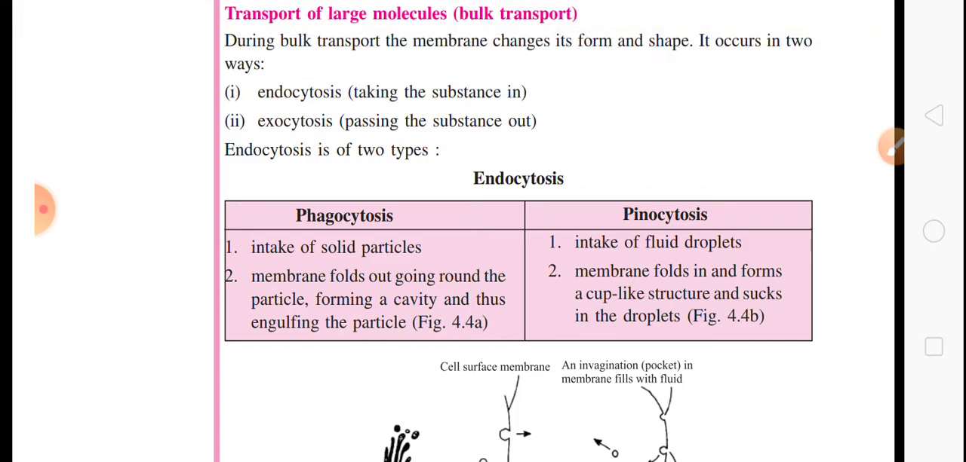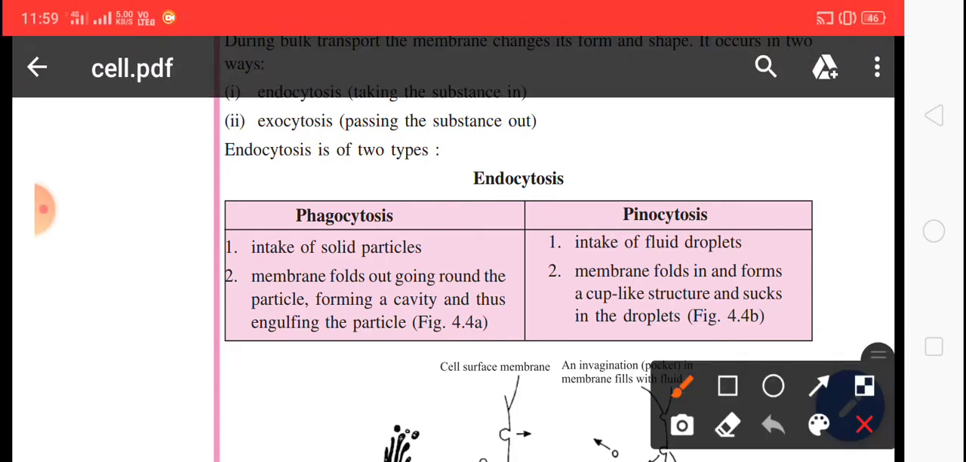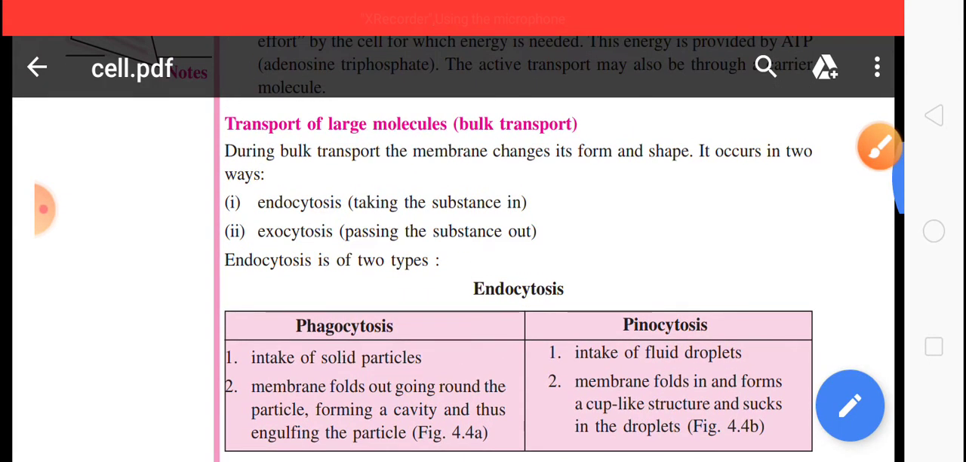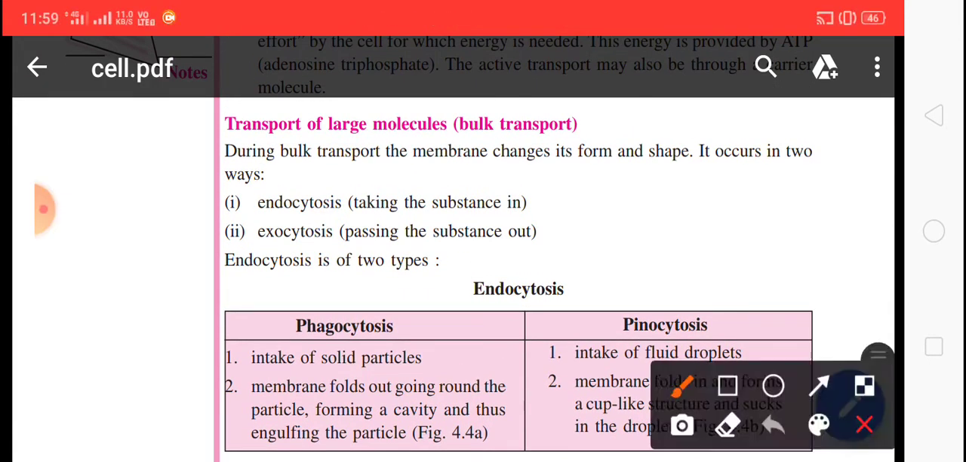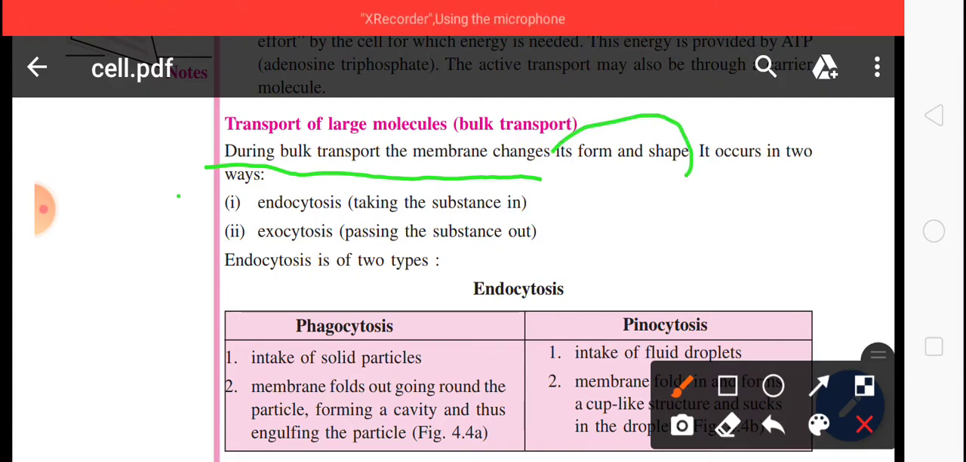But today we are going to discuss transport of large molecules, bulk transport. Do you know bulk transport? During bulk transport, the membrane changes its form and shape. So keep in mind, during bulk transport, the cell membrane changes its form and shape.